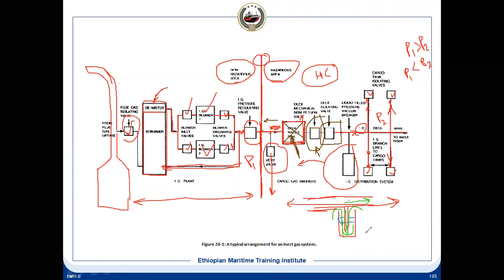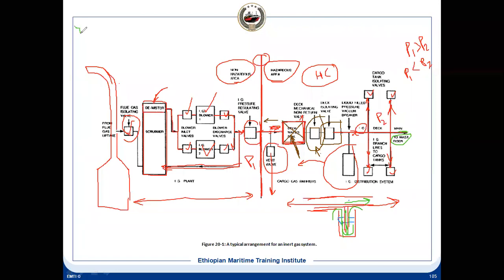There will not be any tank failure. But vacuum is not actually done, so we really don't know at what vacuum it will collapse. And then this line will go to the forward, it goes to the mast riser. What is the mast riser?